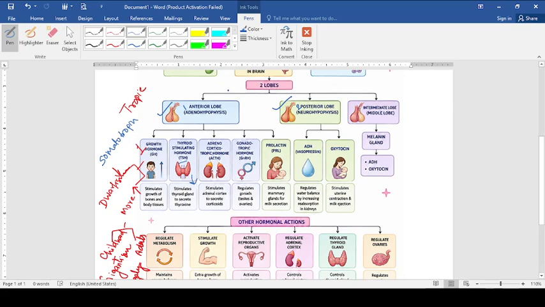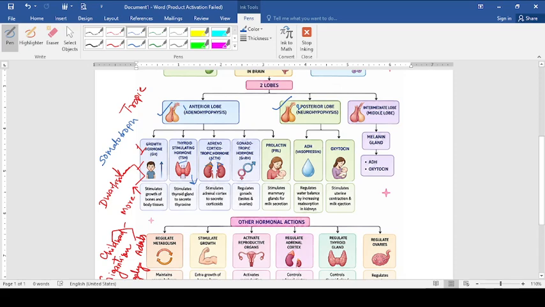Next, we are having ACTH. ACTH full form could be asked from you in the examination. Adrenocorticotropic hormone. Adrenal gland is there, which is located, you can see this small yellowish gland, which is located at the top of the kidney. In pair, this is the adrenal gland.